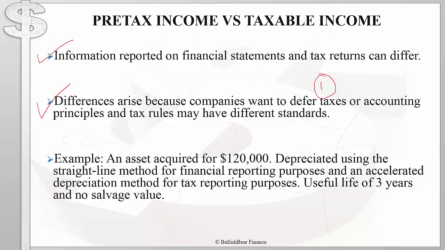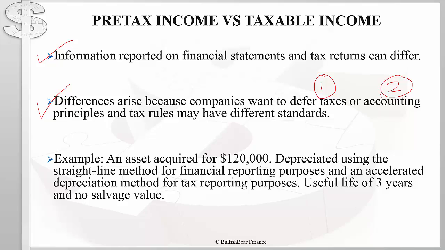Companies always have the financial incentive to defer taxes. They want to minimize the amount of income reported on their tax return, whereas they want to maximize the amount of income reported on their financial statements. This is one reason why there can be a difference between information reported on financial statements and tax returns. The other reason is that the accounting rules and tax rules may be inconsistent.